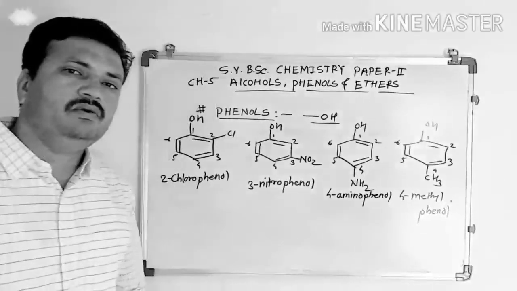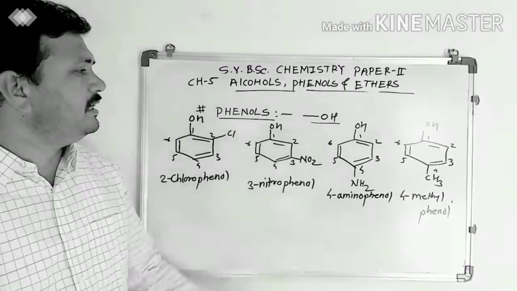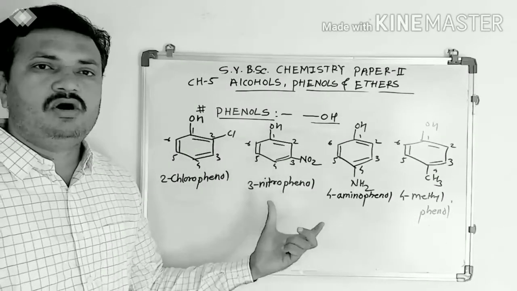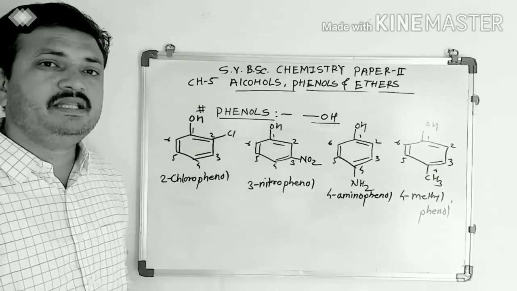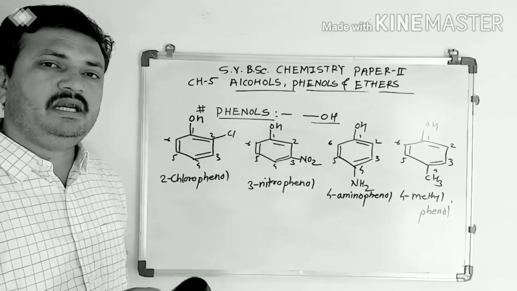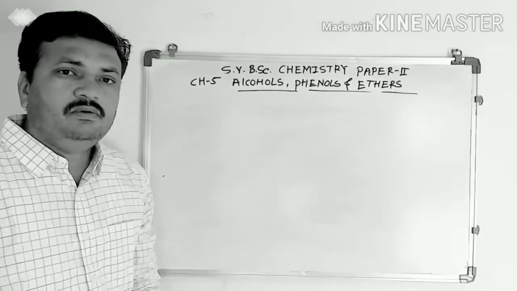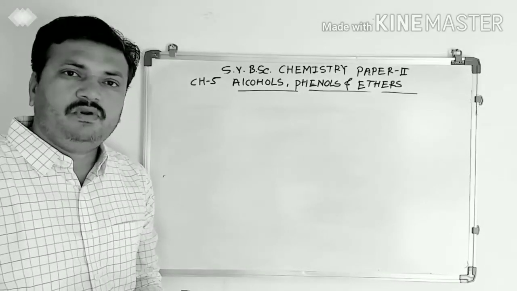In this way, we can give the nomenclature to these phenol derivatives by giving numbering or by specifying the position, whether it is at ortho position, meta position or para position. Very simple.